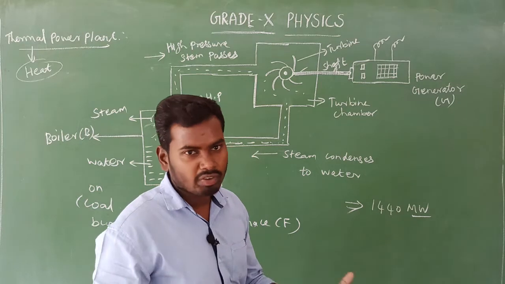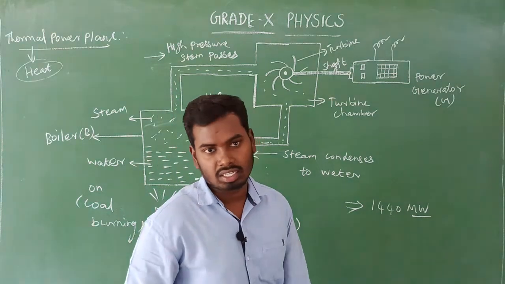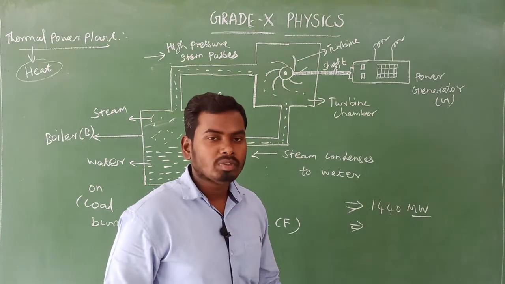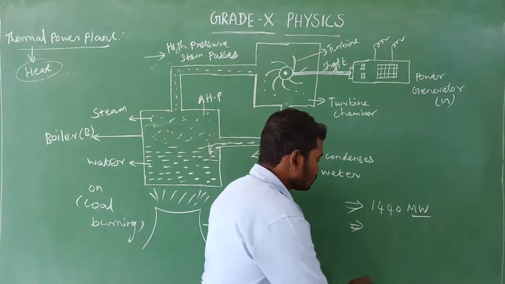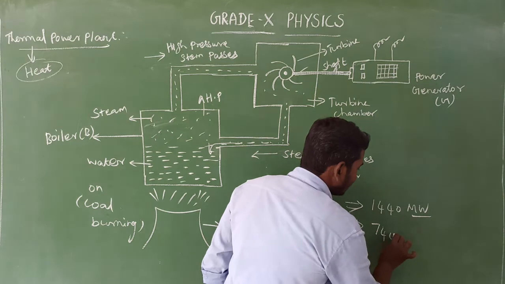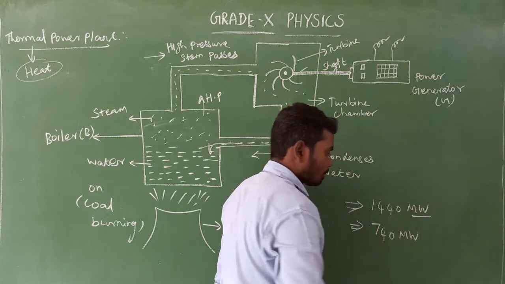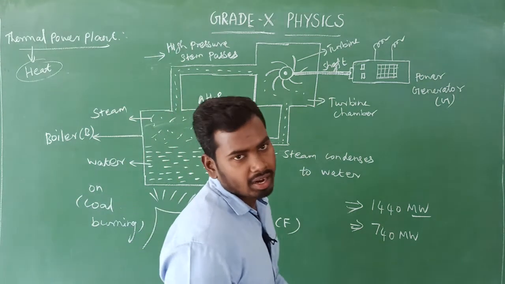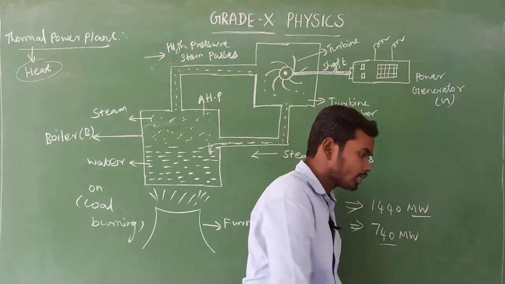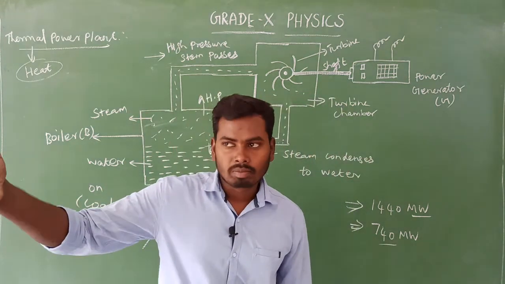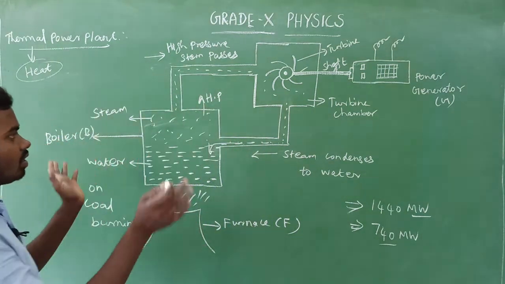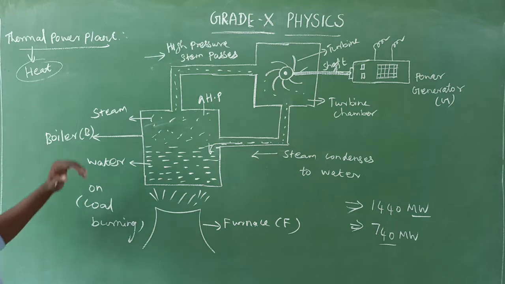Megawatt is one of the units of electricity. The Kalpakkam thermal power station produces 740 megawatt electricity. Kalpakkam is located near Chennai. So that's all about the thermal power station.